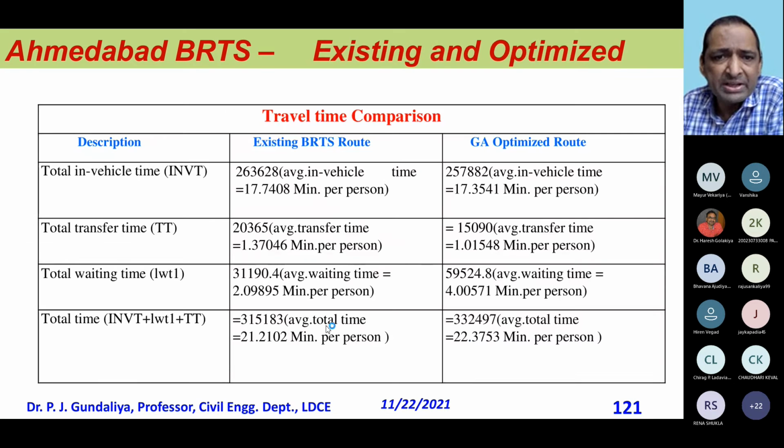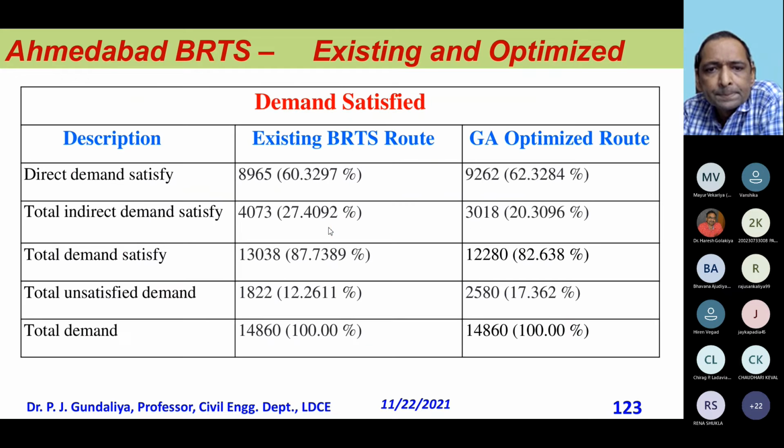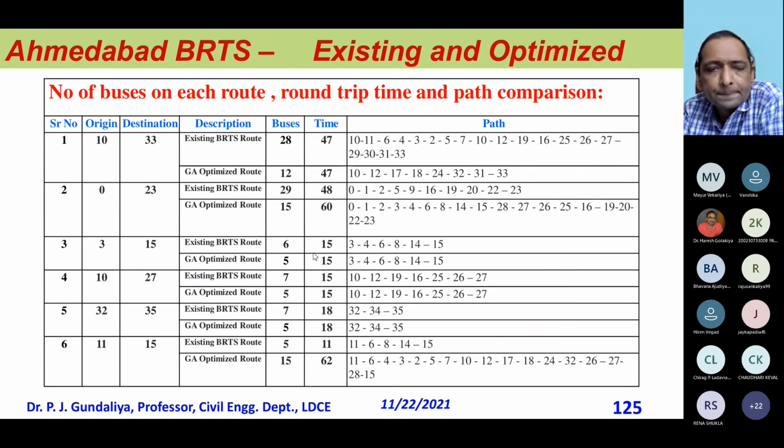Now you see the solution which is given, a travel time comparison. We have given more weight to the number of buses for this particular problem. So you see the number of buses. Now there is the existing route and the GA optimization route. The number of buses previously required on the route is 28. With the new route, only 12 are required. Similarly, here 29 buses were required, here 15.